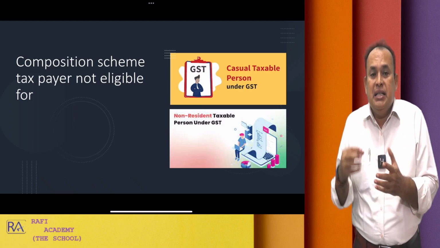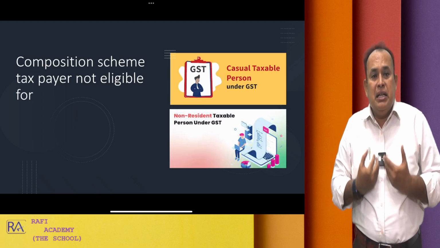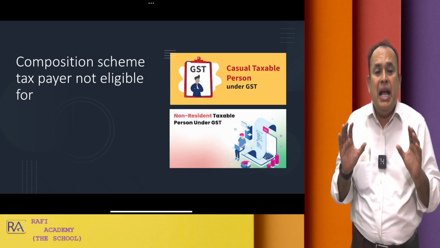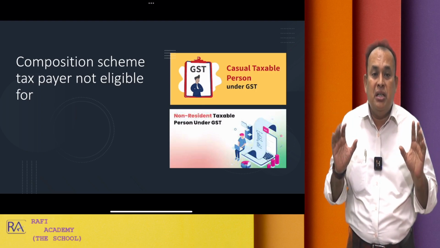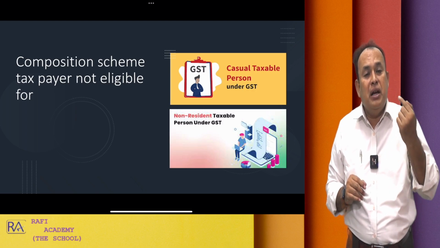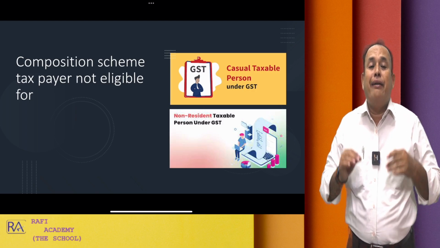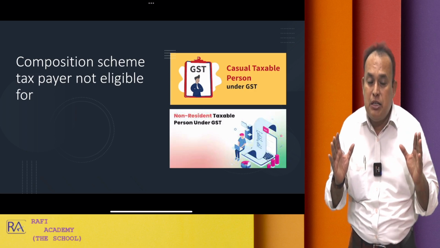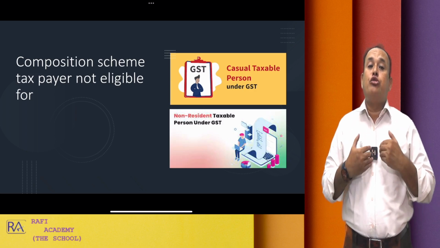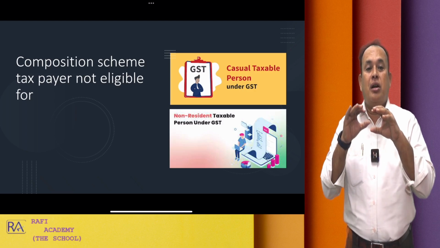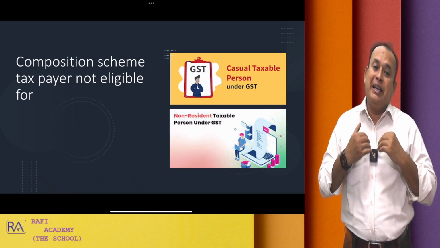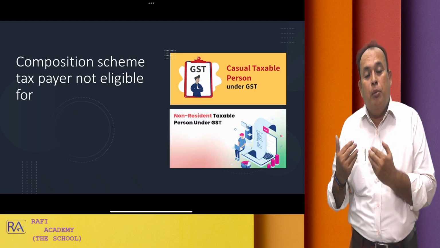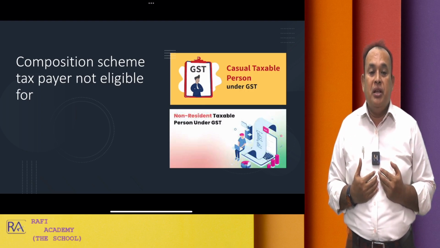In that case, in the state of Kerala, the given person is named a casual taxable person. For this person, registration as a casual taxable person is mandatory irrespective of his turnover, but he should not choose the composition scheme. For a casual taxable person, the composition scheme is not applicable.